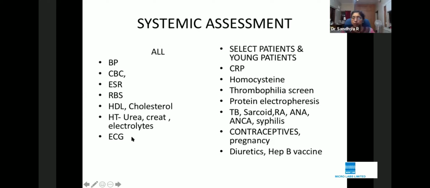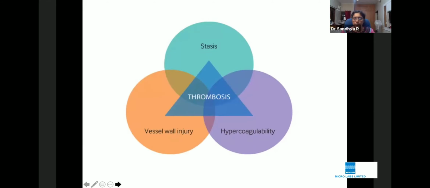Now, if you are asked by the examiner, what are the assessments that you do? Never forget to mention the routine checklist. Don't ever directly jump to FFA or OCT, because you have to mention the systemic basic evaluation. And in young patients, you have another battery of tests which is available in your textbooks. And remember your Virchow's triad.